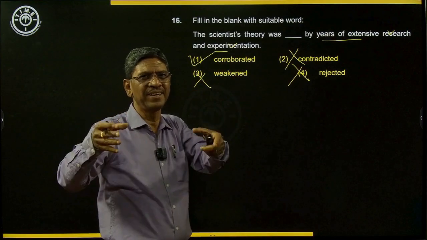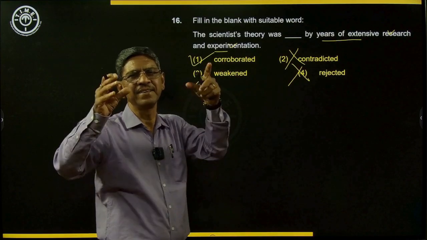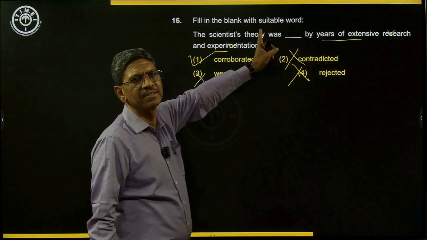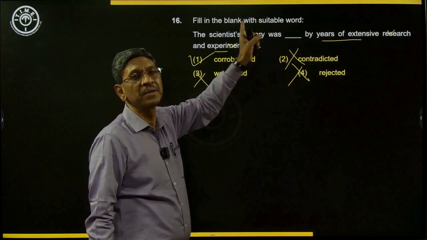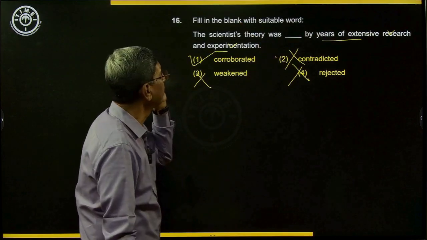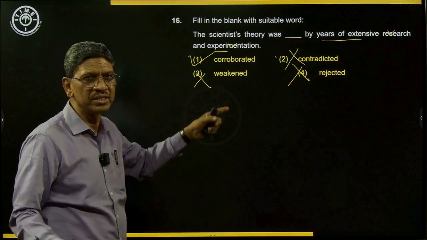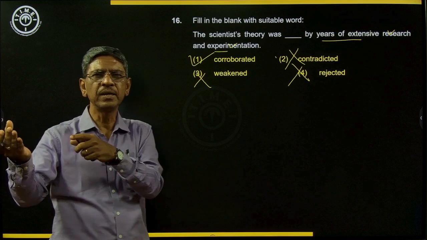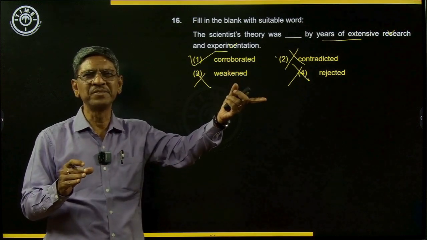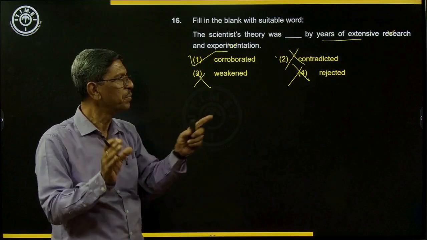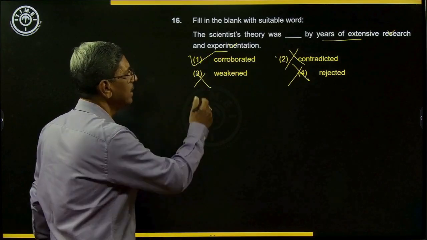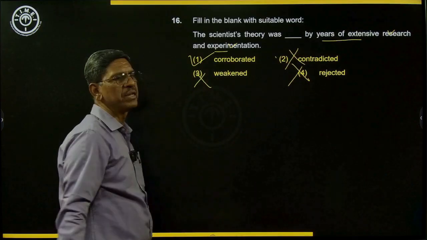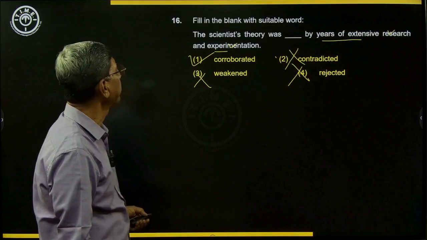Endorsed means approved it and said, yes, this research and experimentation says that this theory is right, is dependable. That is the meaning of the word corroborate. Originally, it only means agree or match. My story is not corroborating with the other person's story. Corroborating means matching. But here, it is matching in a different way. So corroborated by years of research. This is the best option there.